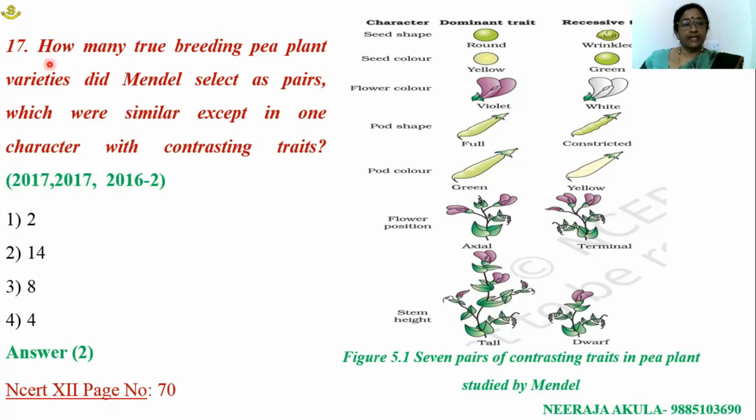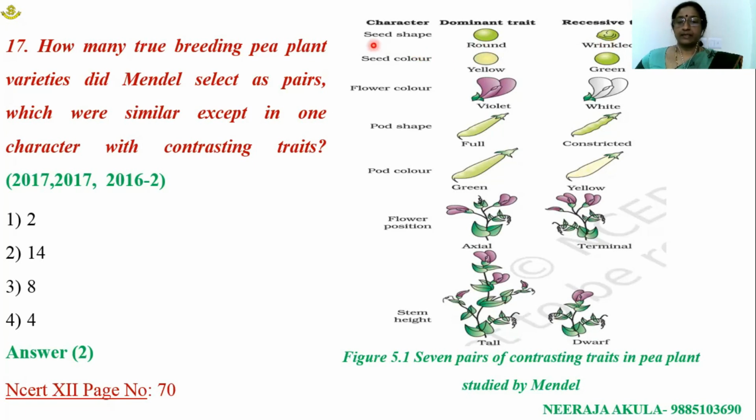Let us see the answer related to this. How many true breeding pea plants? So here, with respect to this, 14 true breeding pea plants. These are 7 characters, and these are contrasting characters related to each character.